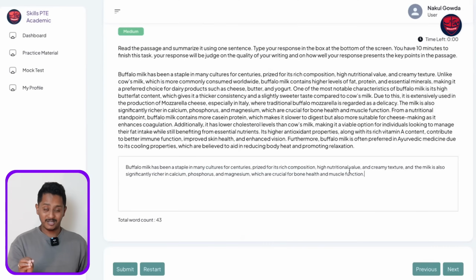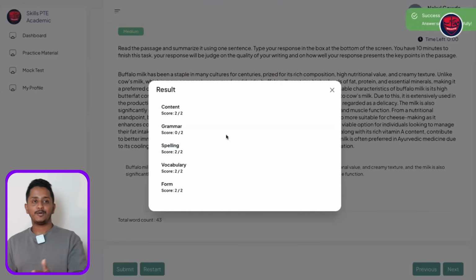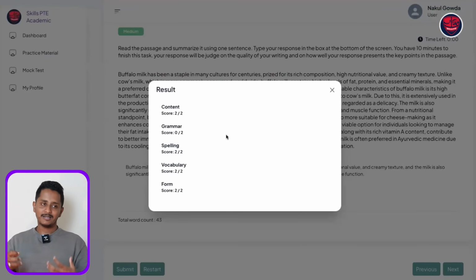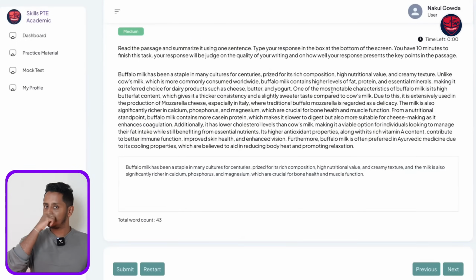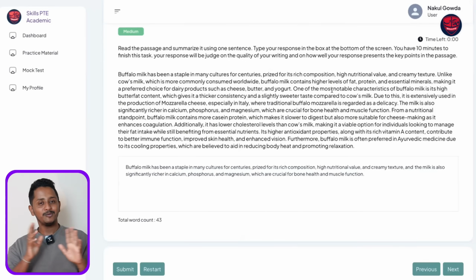See, this will still work, but all I'm telling you is that in some cases some AIs will give some error, which may not be the case in the main exam, but still, if you want to learn it perfectly, you do this. Let's click submit. Most probably this should throw an error, so grammar will be 0, only because some AIs are considering this as a run-on sentence, and it is indeed a run-on sentence. Now there are 2 ways to fix this run-on sentence.